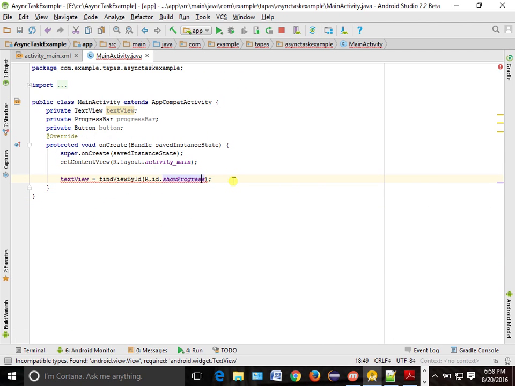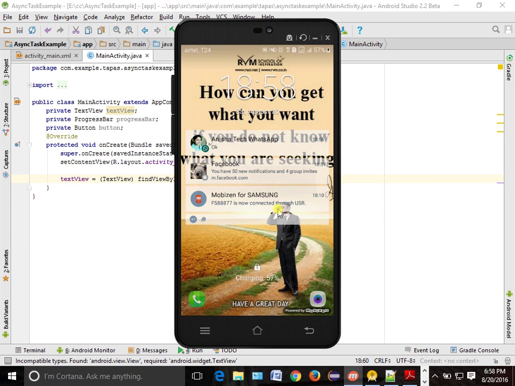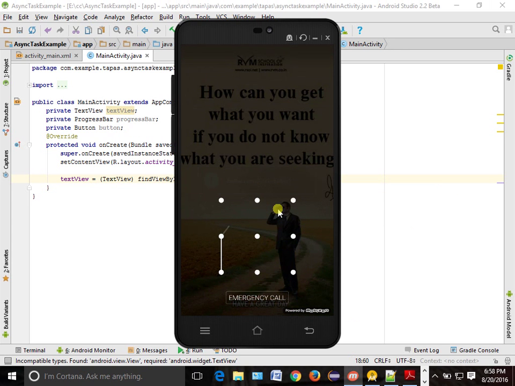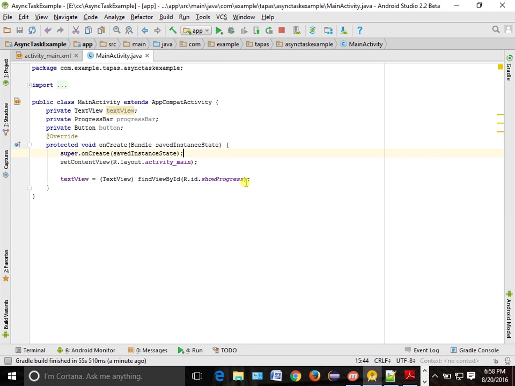and we will do the testing. Okay, first we will see how our view is looking. We will run it. Okay, so this is the way it is looking. Now when I click on start, what will happen? It will come from here, then 5, 10, 15, 20, 25, all the things will be shown. Okay, so